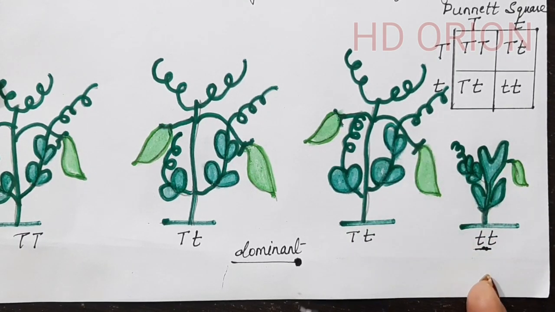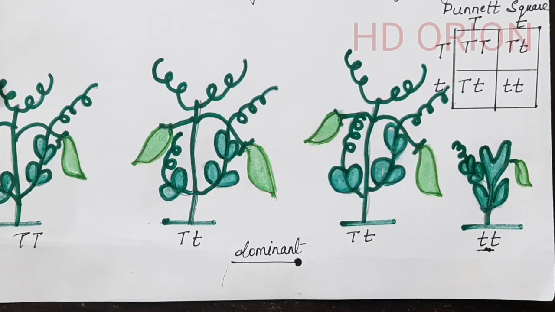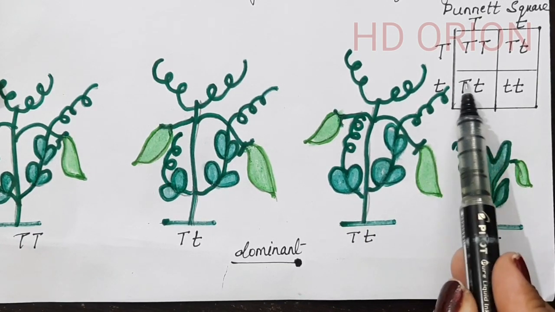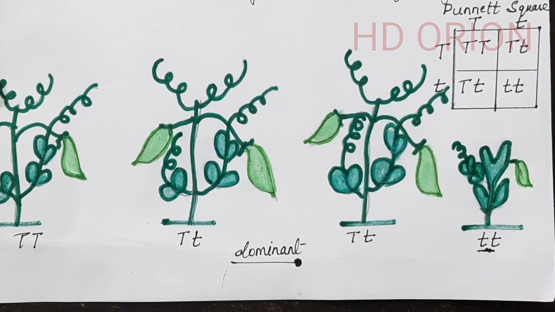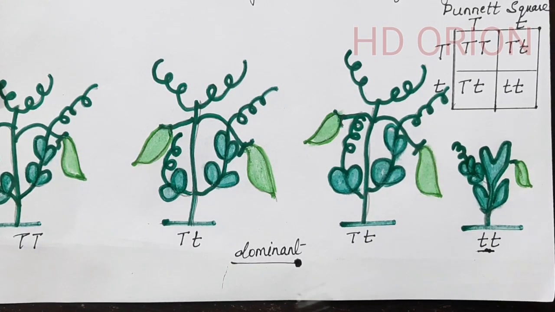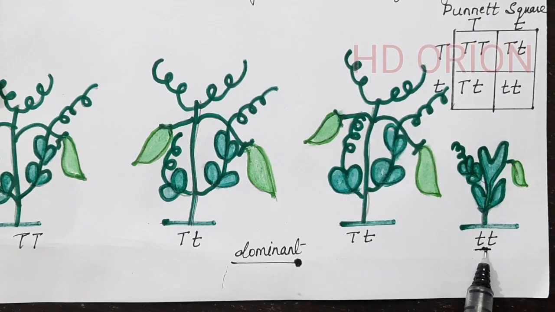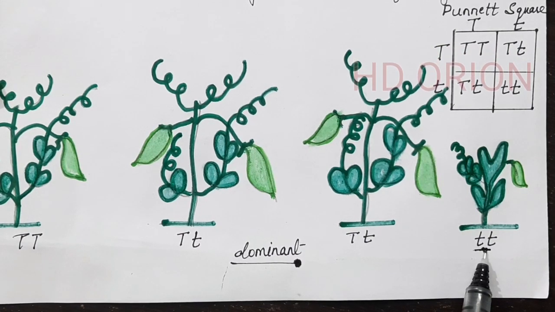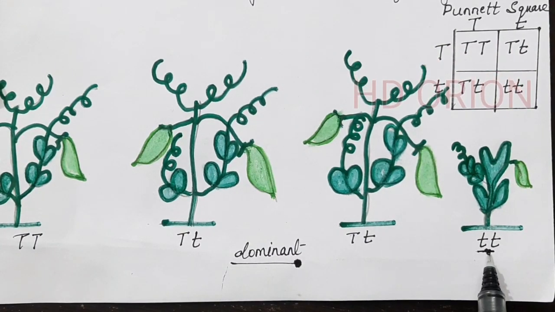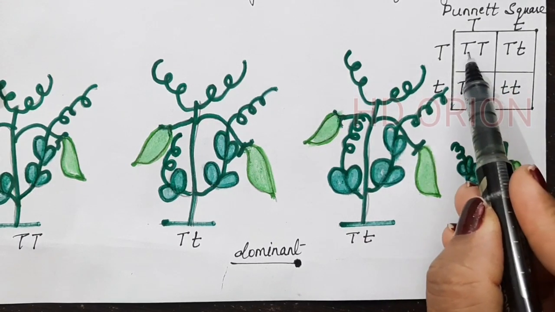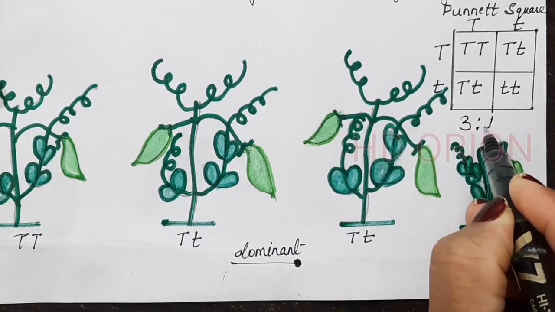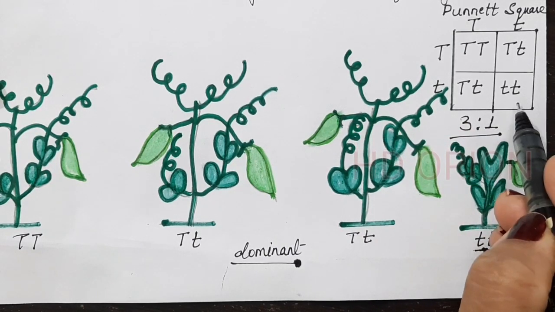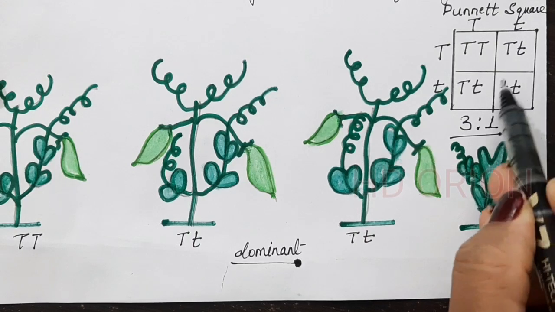So what is phenotype? The observable character which is visible. So tallness was visible and the plant is tall. So it is a dominant character. The capital T expresses the dominant character. So one allele expresses itself in the F1 generation and the recessive allele expresses itself in the F2 generation. If we take out the ratio over here, phenotype ratio, since 3 plants are tall, 3:1. So the phenotypic ratio is 3:1 over here. The dwarf plant is 1.